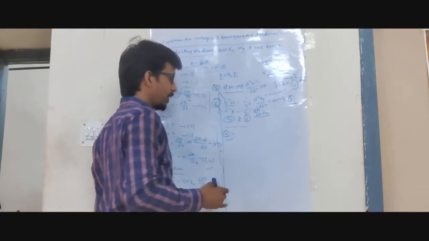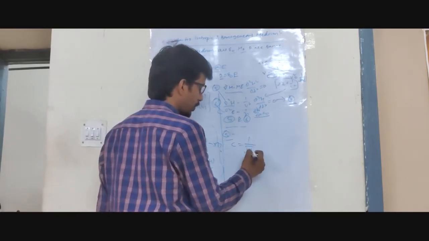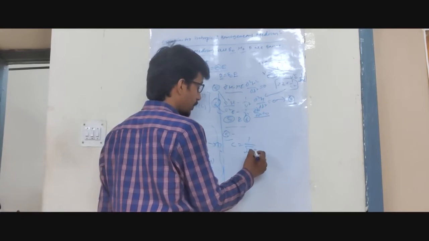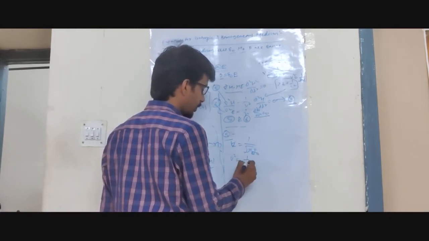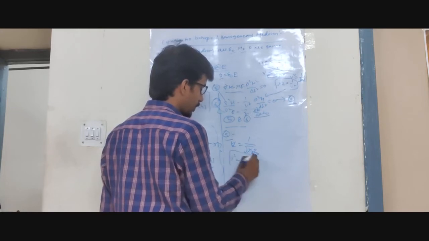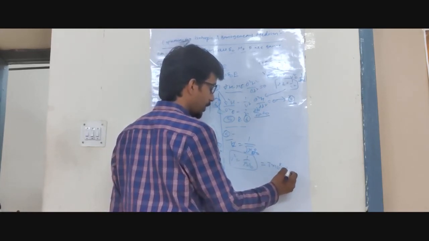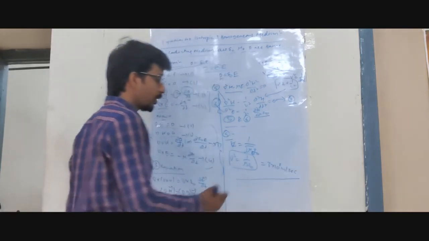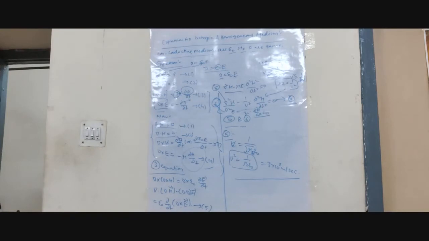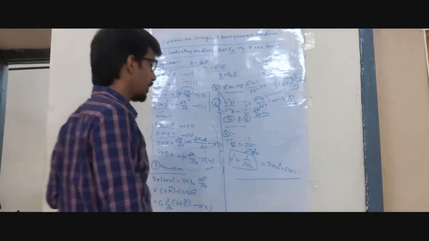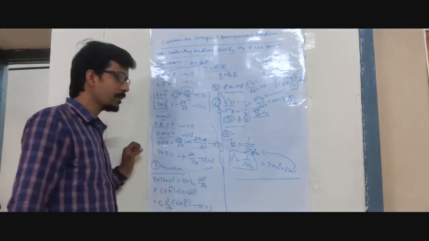Only what happens is v is equal to 1 by under root epsilon naught mu naught. That is v. So v square is equal to 1 by epsilon naught mu naught. If you substitute, it is equal to 3 into 10 power 8. So what are we going to understand here? We are going to understand how the electromagnetic waves behave when they are moving with respect to the velocity of light. Understood?